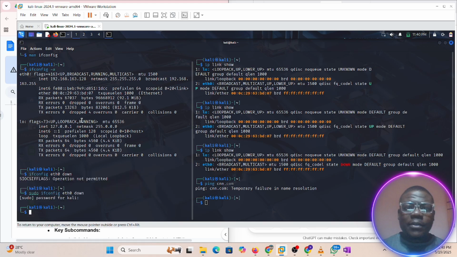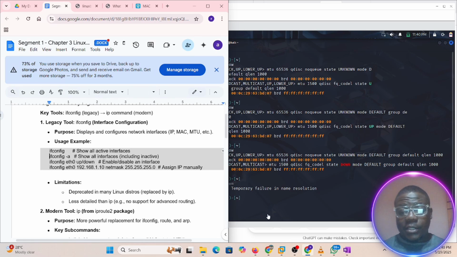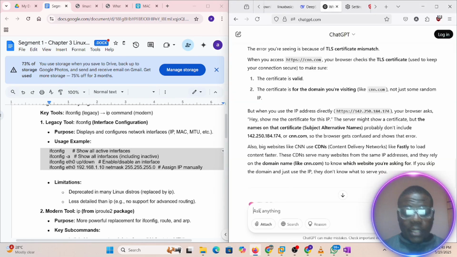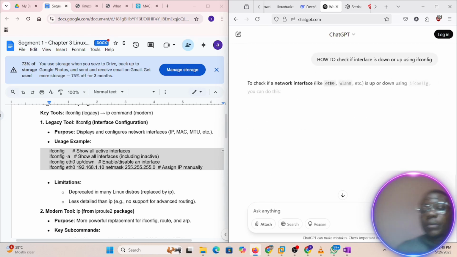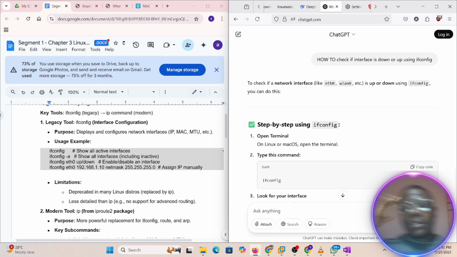And now let's see how to check if an interface is down or up using ifconfig. Most times, once you have an idea about something, you can always check online, check wherever you want. That's why I said programming is not about having everything in your head. You just know that, okay, I want to check if it's up or down.